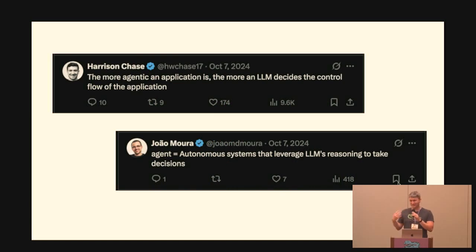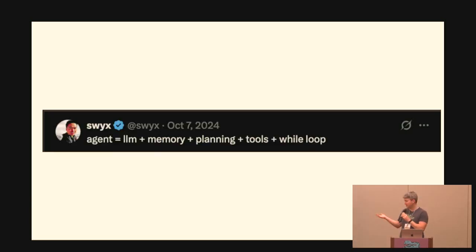But people started to coalesce around answers that got to the point of: an agentic application is one where the LLM decides control flow. That's from the creator of LangChain. The other one's from the creator of CrewAI, which I'll show in my demo, and it's about using LLM reasoning. So these are getting toward a consensus on what agents are. But this is my favorite one.